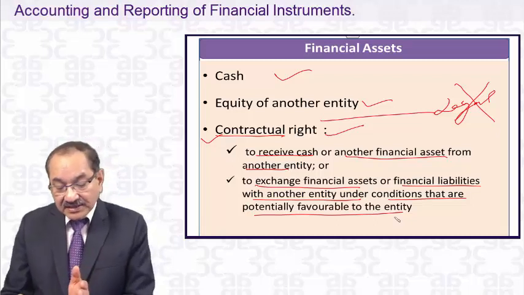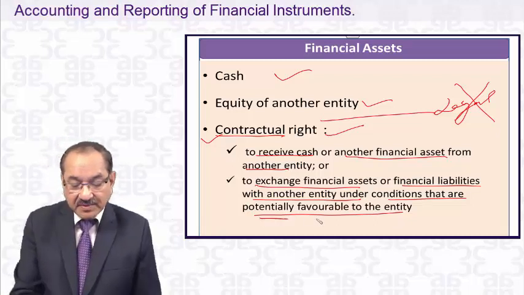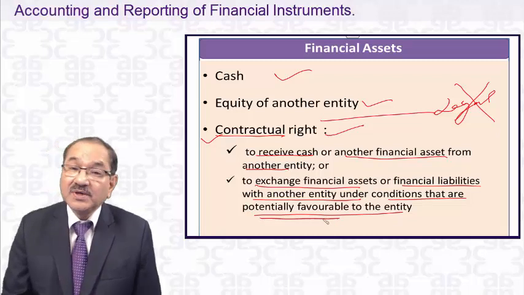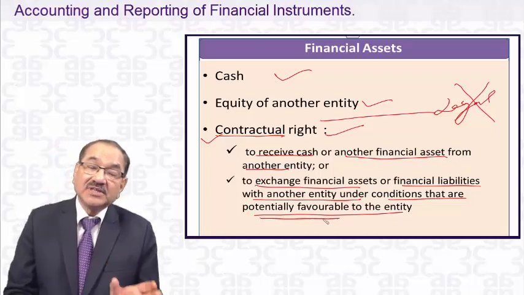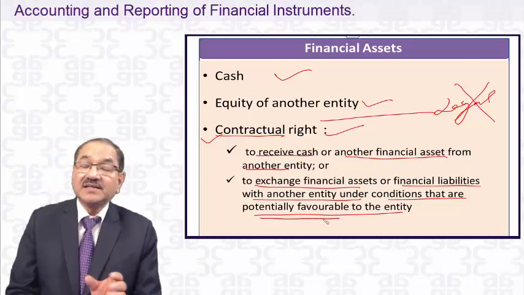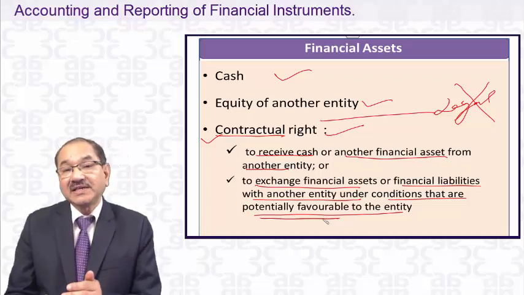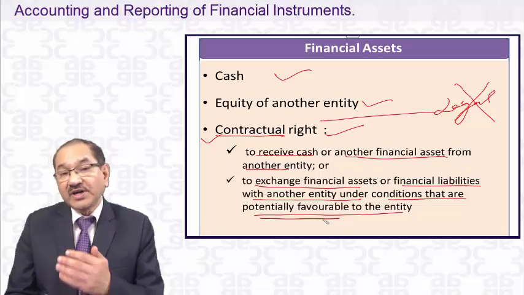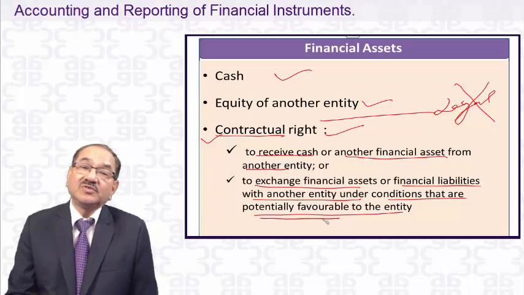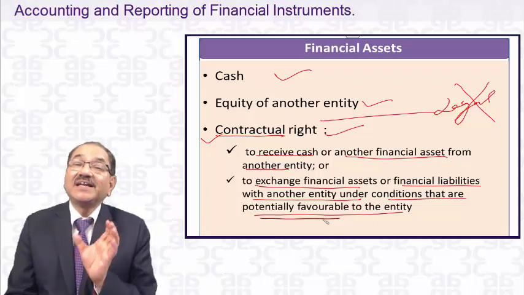So those are conditions that are potentially favorable to the bank, and then whatever the difference is will be recognized. Suppose in the future, against 5 lakhs, they will be getting more interest of, say, 50,000 more, then that 50,000 is again a financial asset.